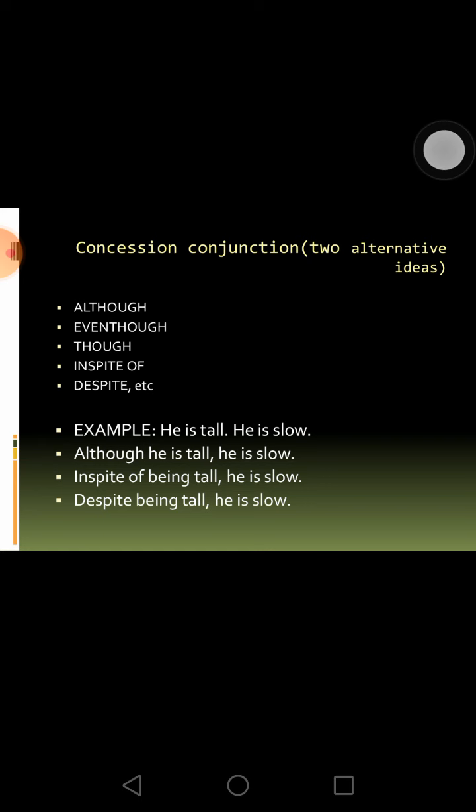A comma is compulsory soon after the dependent clause. Wherever you are using a conjunction, once you form a clause, insert a comma, then form the next part. In spite of being tall, comma, he is slow. That is also right. Or else you can say, despite being tall, comma, he is slow. So when two alternative ideas need to be connected using a subordinating conjunction, or when you want to form a complex sentence, you will be using subordinating conjunctions like although, even though, in spite of, despite, etc.